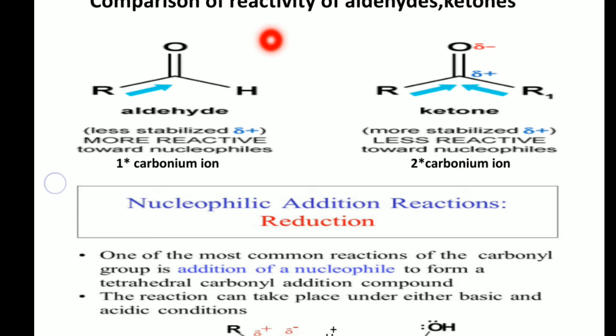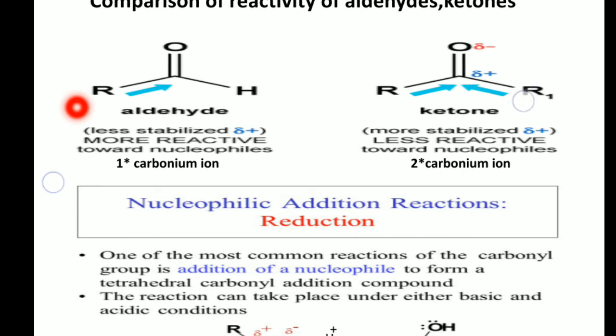In an aldehyde, one alkyl group is generally present, except in formaldehyde. The alkyl group is a plus I group, which releases sigma bond electrons towards the partially charged carbon. That decreases the partial positive charge of carbon. So in an aldehyde, one alkyl group is there.